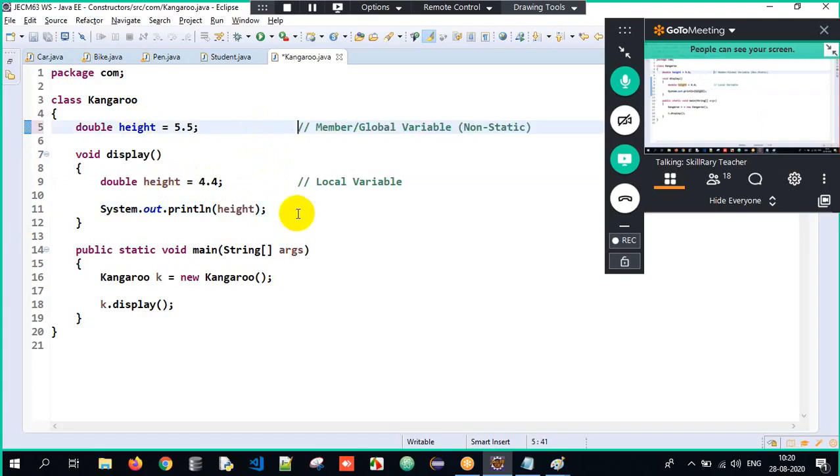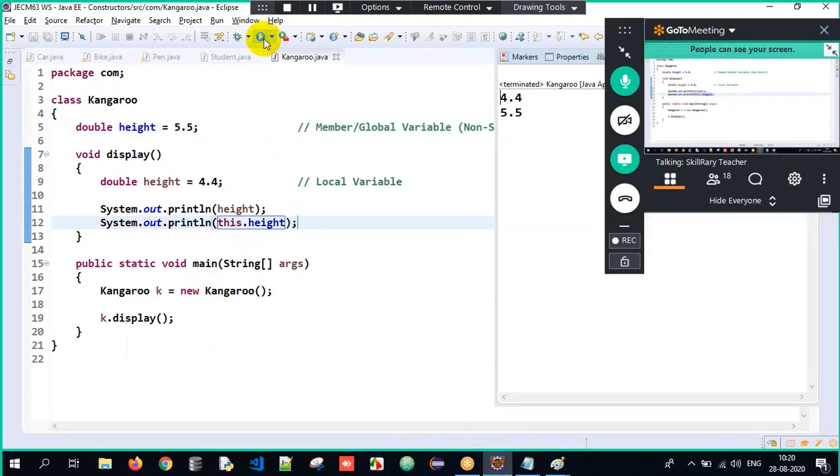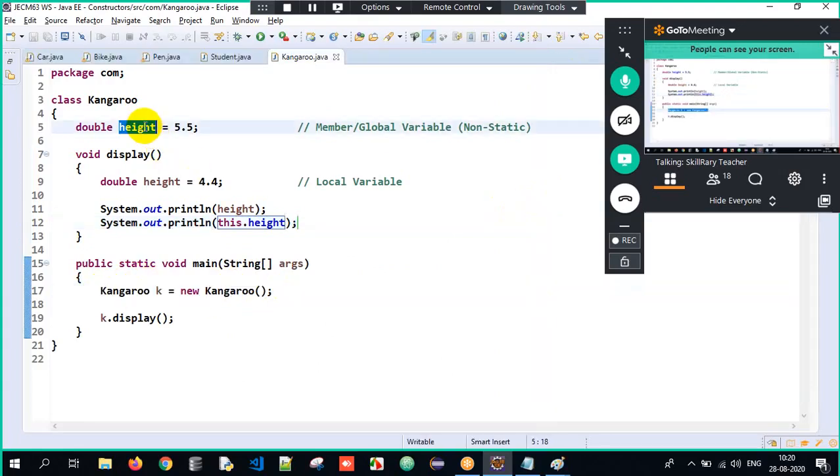Therefore, in order to differentiate, in order to access the member variable, we will make use of a keyword. What is that keyword? This dot height. When I write this dot height, I'm getting the output as 5.5. Meaning, this keyword is used to point to the current object's variable. So kangaroo is the current object, correct? And that height is a non-static variable. So which is the current object? Kangaroo object. So when I write this dot height, it is pointing to the current non-static variable that is present within the object. That is nothing but height here. So I get the output as 5.5.